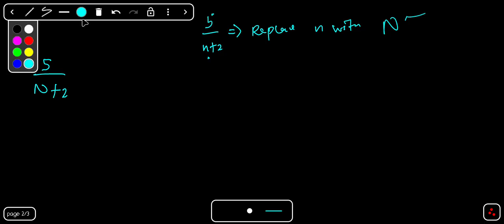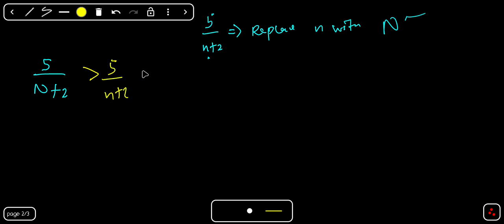Another thing that is very important that you must know, 5 over N plus 2 will be greater than 5 over small n plus 2. Why? Because we know that our small n is greater than what? Big N. Are we together? Small n is greater than big N.